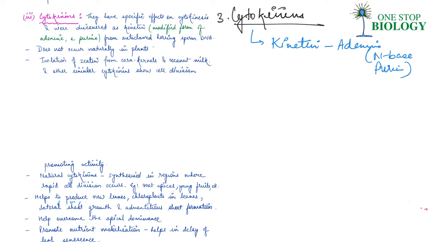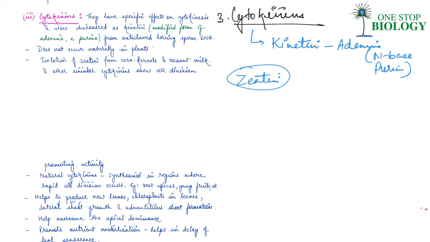Now, kinetin does not occur naturally in plants, guys. You'll have to remember that, right? So, search for natural substances with cytokinin-like activities led to isolation of zeatin. Now, basically, zeatin from where? From corn kernels or coconut milk. Since the discovery of zeatin, several naturally occurring cytokinins and also synthetic compounds with cell division promoting activities have been identified, right?